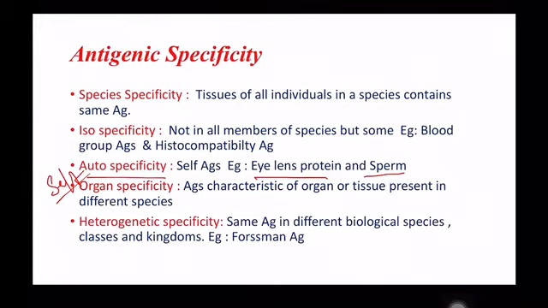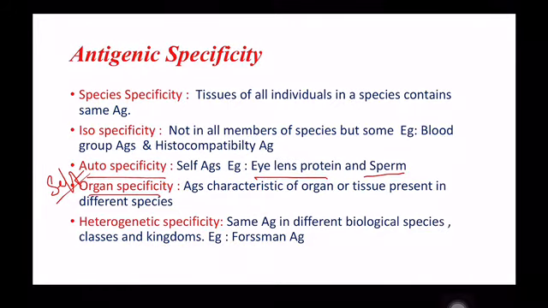In the same way, the sperm is not present during the embryonic life, and is developed later in life. So, it is generally not recognized as a self antigen. Though they are self proteins, they are not recognized as self antigens.